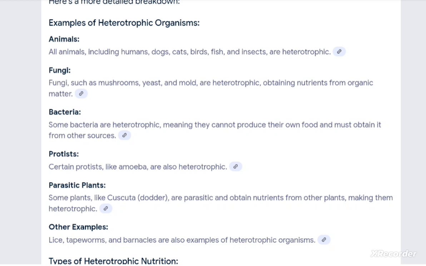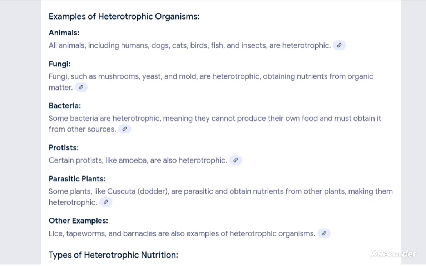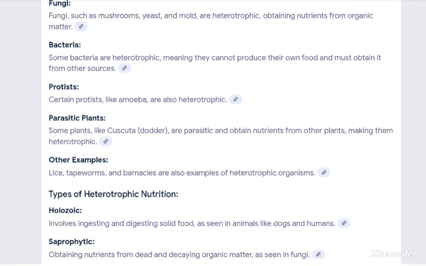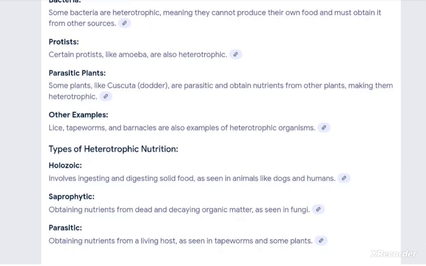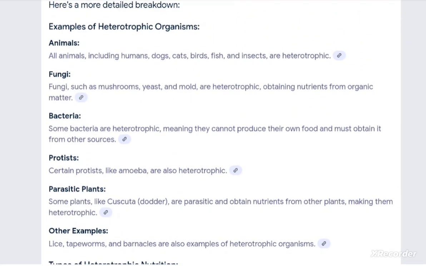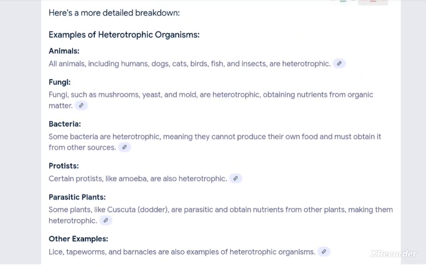Types of heterotrophic nutrition: holozoic, saprozoic, parasitic. Animals including human, dog, cat, birds, and insects have heterotrophic nutrition. Fungi such as mushroom, yeast, and mold are heterotrophic, obtaining nutrition from organic matter.